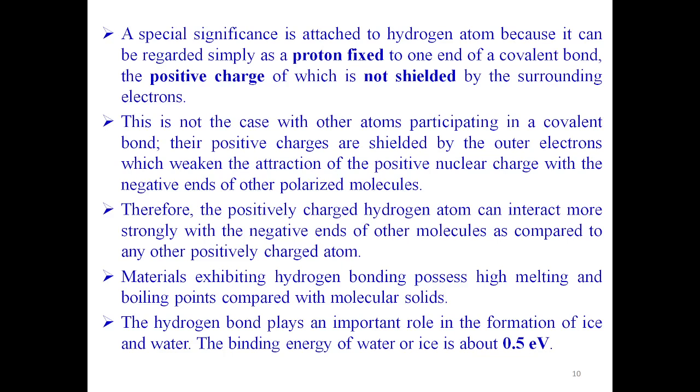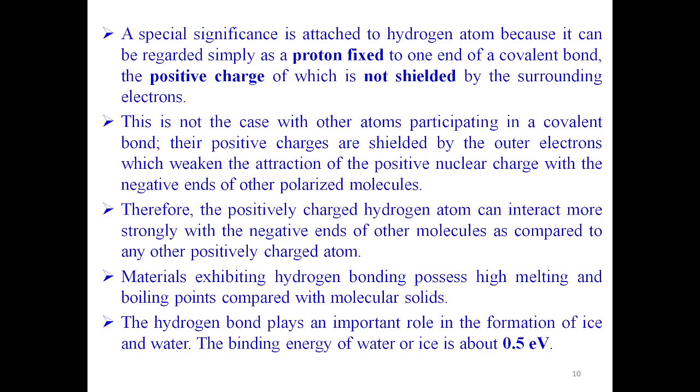In the case of other elements, there are more electrons surrounding the nucleus, whereas in the hydrogen atom, as we know, only one electron is there. So materials exhibiting hydrogen bonding possess high melting and boiling points compared with molecular solids.